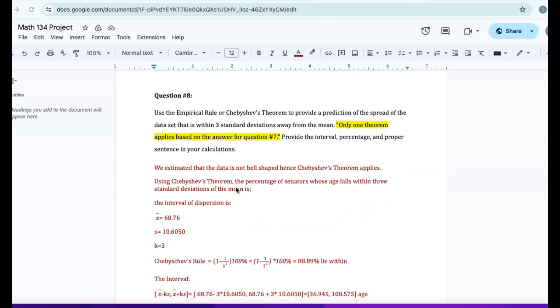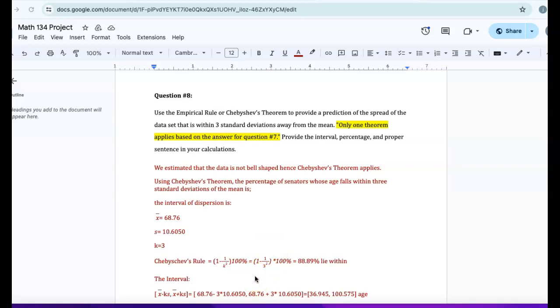We estimated that the data is not bell-shaped, hence Chebyshev's theorem applies. Using Chebyshev's theorem, the percentage of senators whose age falls within 3 standard deviations of the mean is the interval of dispersion. x bar is equal to 68.76, standard deviation equals 10.6050, k equals 3. Chebyshev's rule equals 1 minus the fraction 1 over k squared times 100%, giving us 1 minus 1 over 3 squared times 100%.